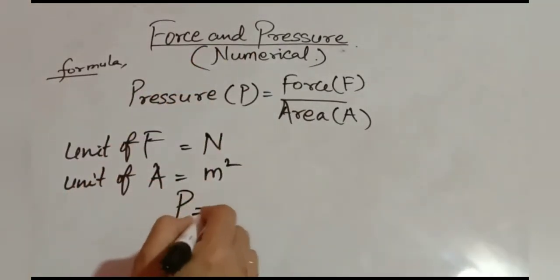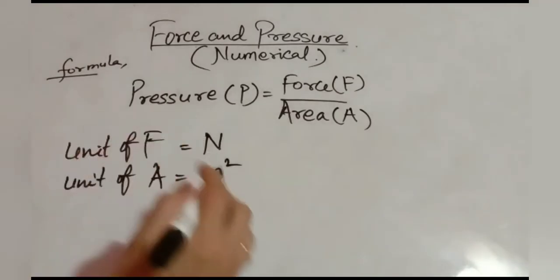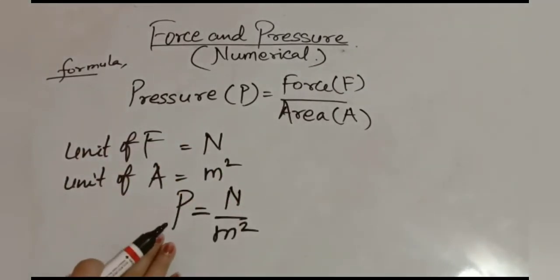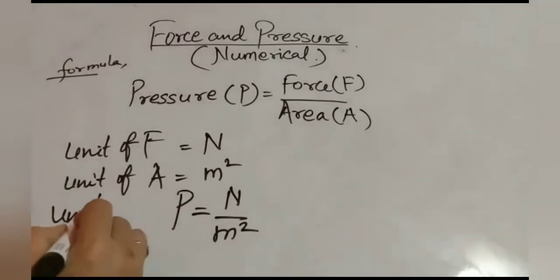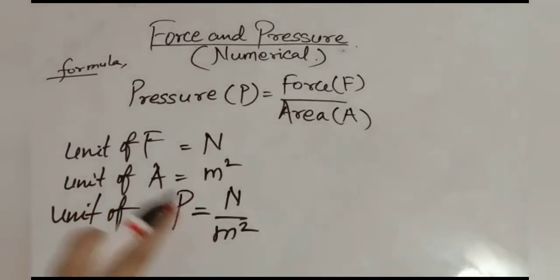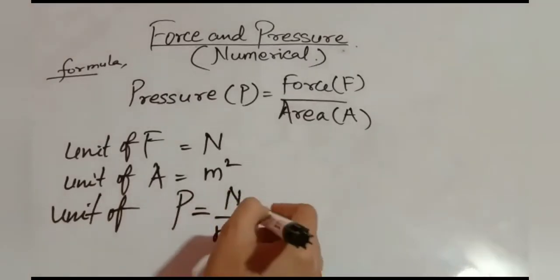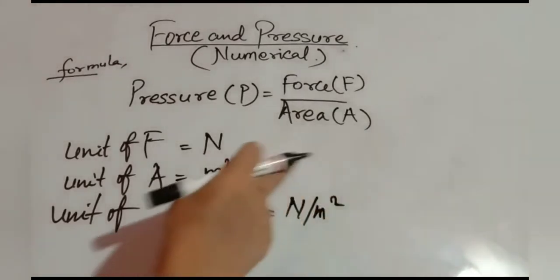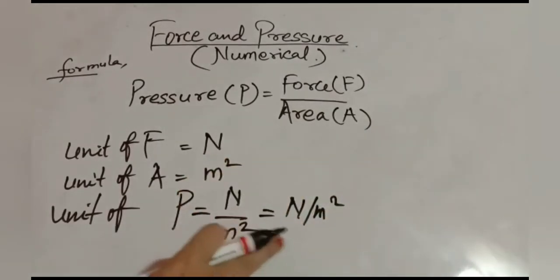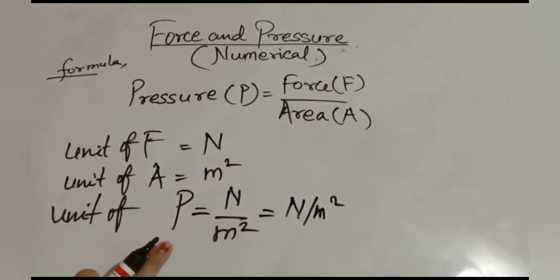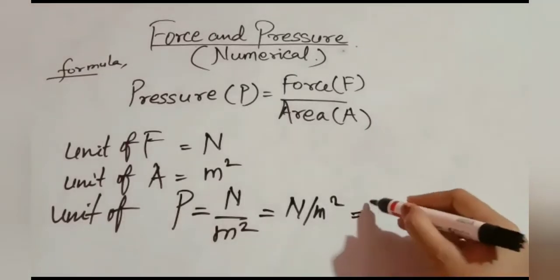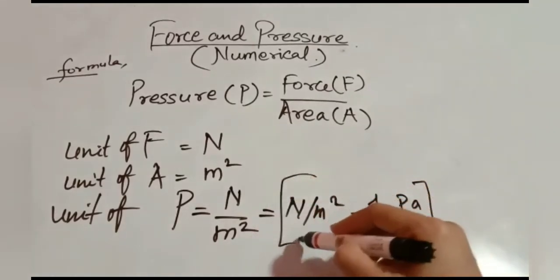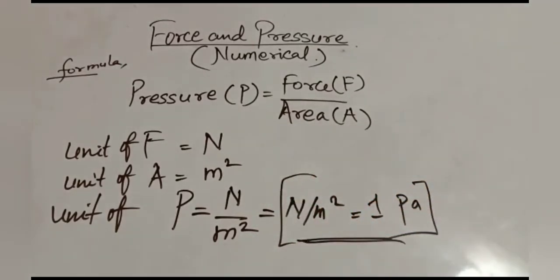It means the unit of pressure is N divided by m square, which is Newton per meter square. This is known as 1 Pascal. We generally denote the unit of pressure as Pascal. So 1 Pascal is equal to 1 Newton per meter square.